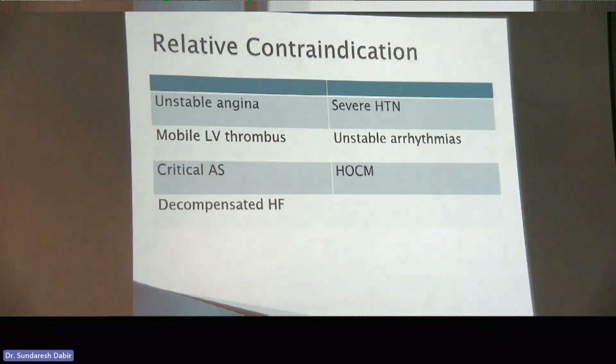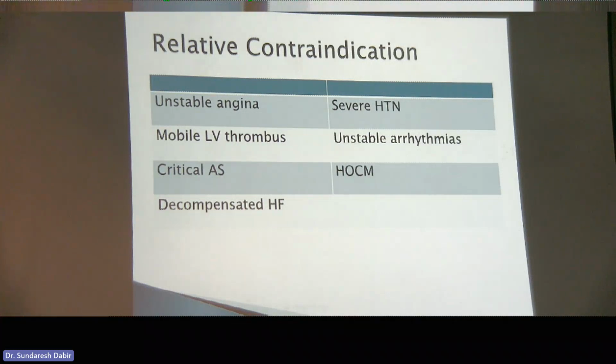Now, you also need to know when not to do stress echo, okay? When not to do stress echo. This is really important. Please don't do stress echo in patients with unstable angina, patients who are having active symptoms, in patients with uncontrolled hypertension. Sometimes it happens that we tell our patients before a dobutamine stress echo to stop their beta blockers, right? Before the exam. Then what happens is their blood pressure goes too high and we may not be able to do the test as planned.